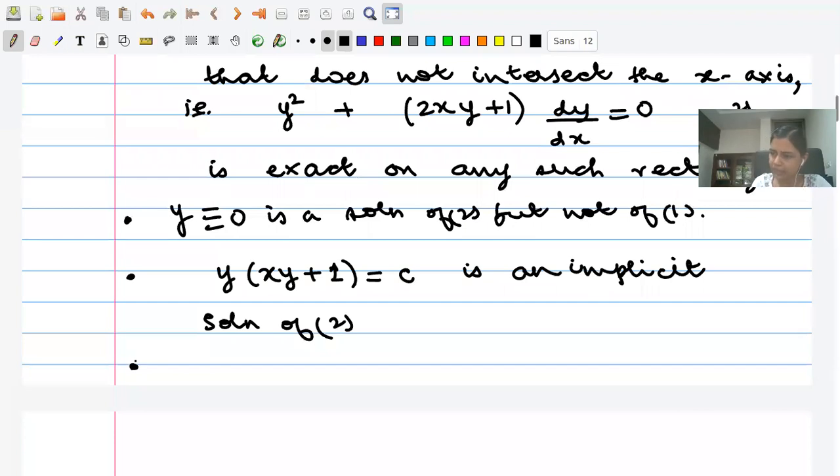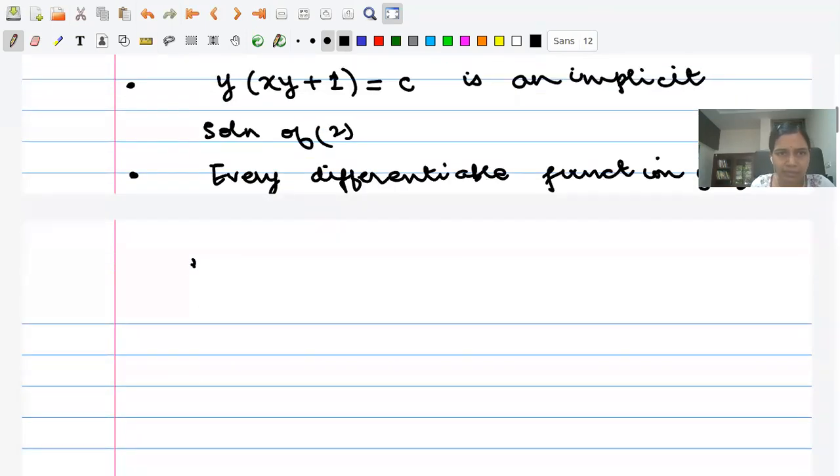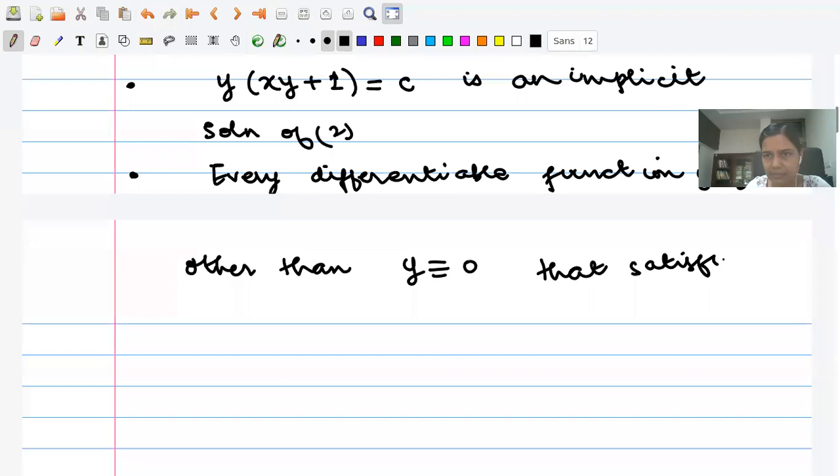And the third point is that every differentiable function y equal to y of x, other than y identically 0, that satisfies y times xy plus 1 equal to constant is indeed a solution of 1 as well.